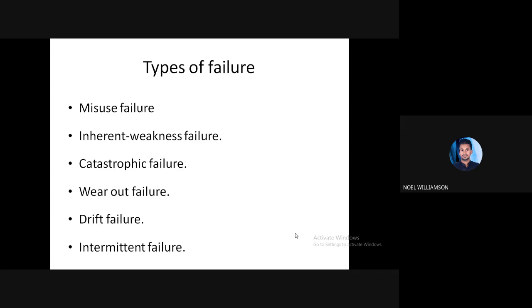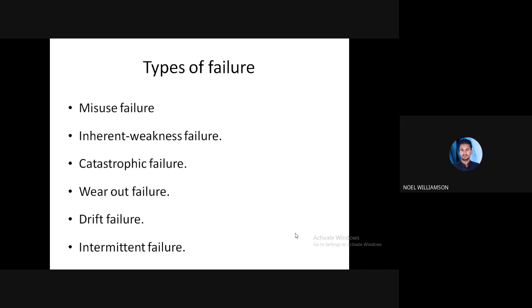During the long run, some defects or failures will occur, mainly due to wear or aging. There will be some deterioration of the component that may lead to failure, and this particular failure we call the wear out failure.